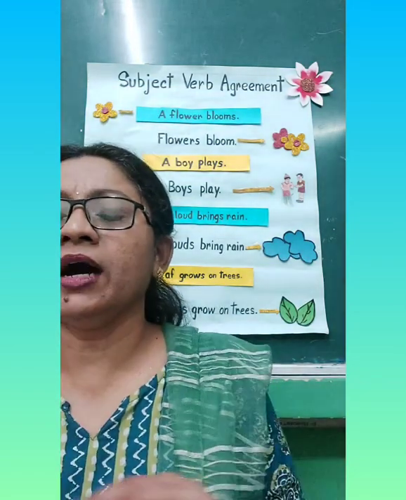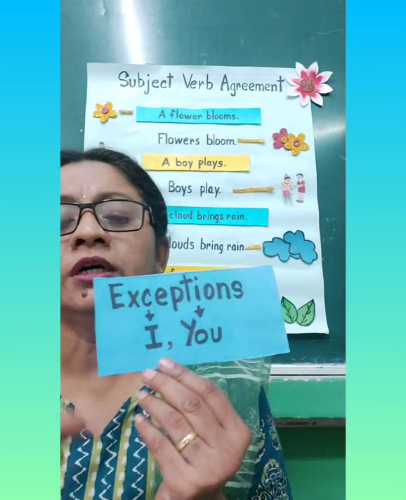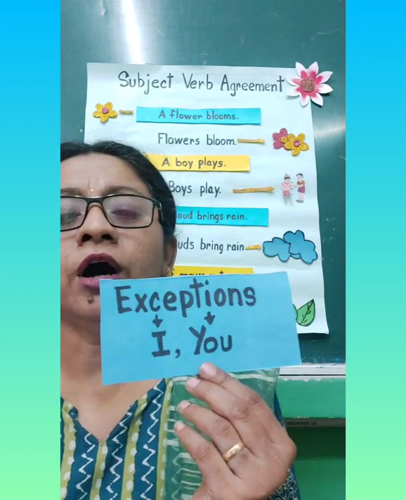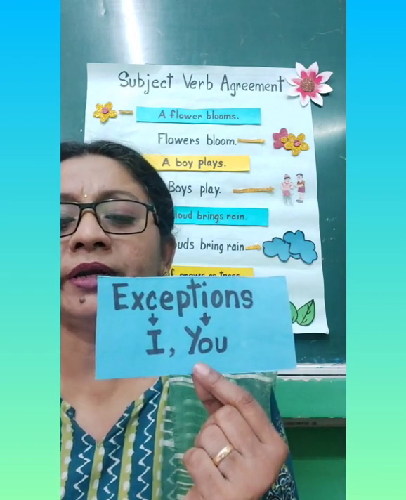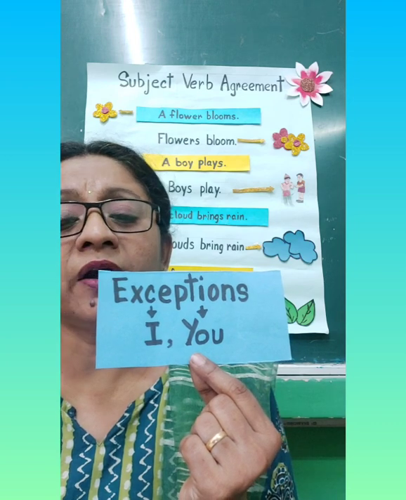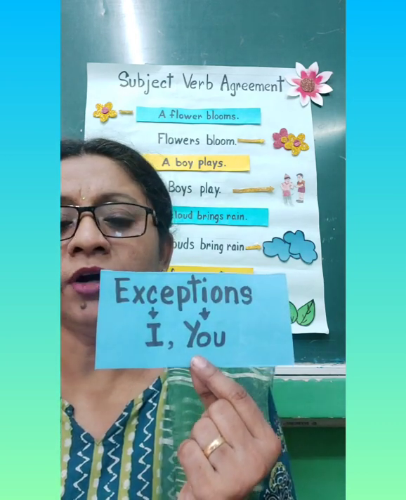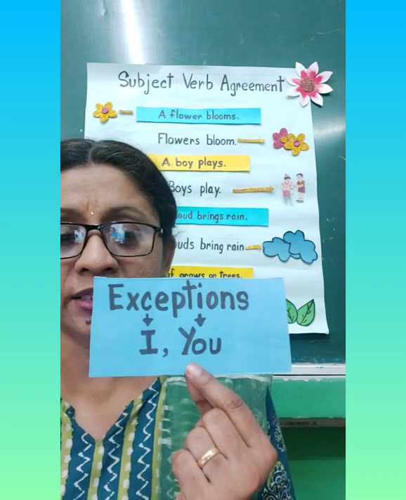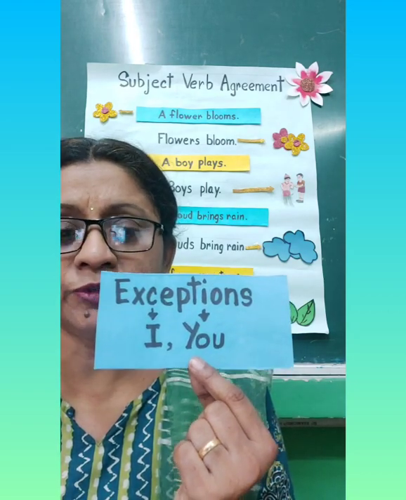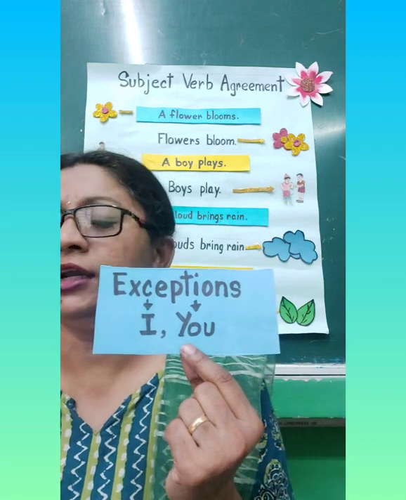Now there are some exceptions to the rules of subject-verb agreement. The exceptions are I and you. Remember, we do not use s with verbs which are attached to I and you.